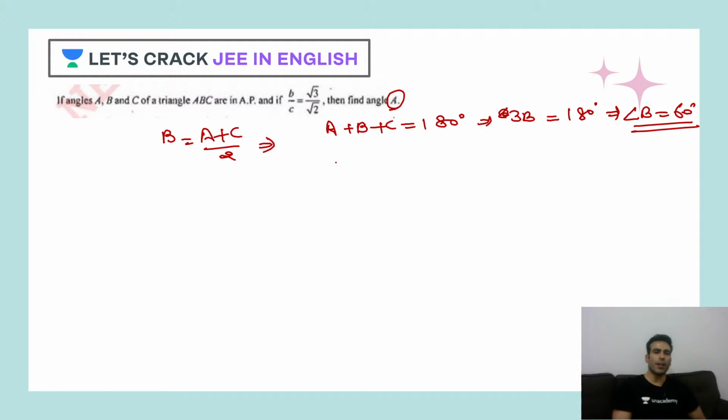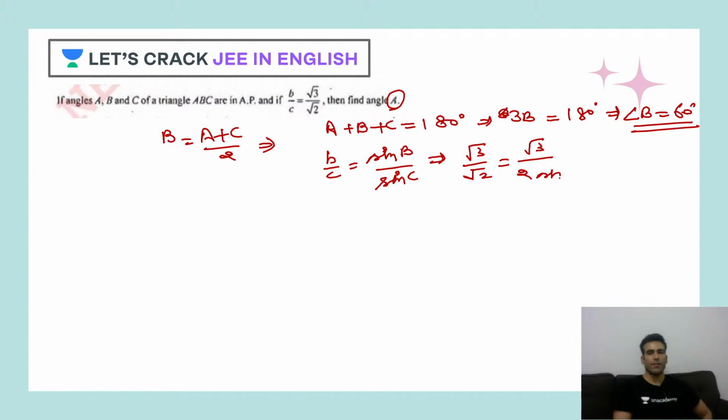So how can I find that out? Here what they have given is b by c. So basically they have given me sine of B upon sine of C, and this is root 3 by root 2. And I know sine B is root 3 by 2. So here root 3 will cancel out. So sine C will be 1 upon root 2. C is 45 degrees.